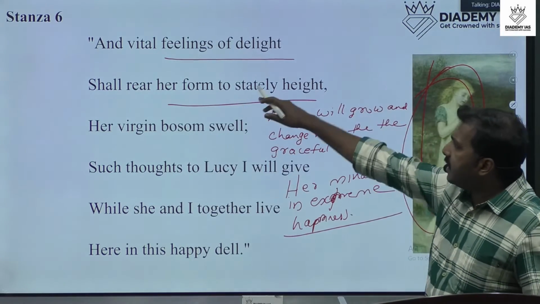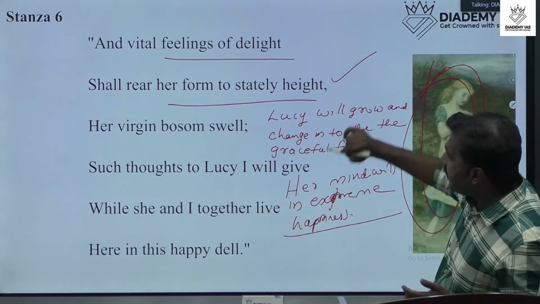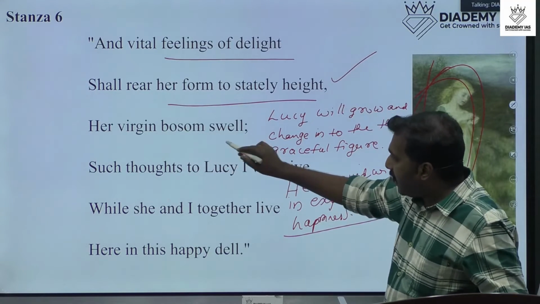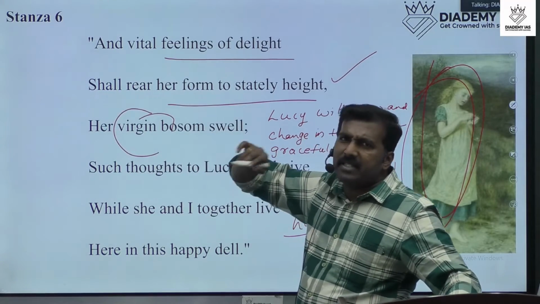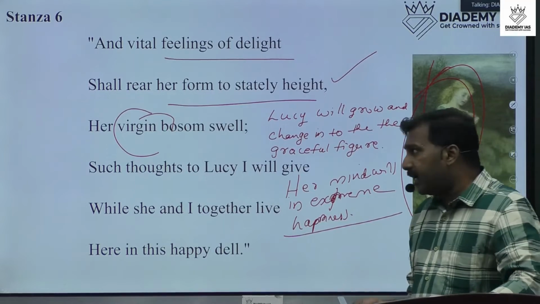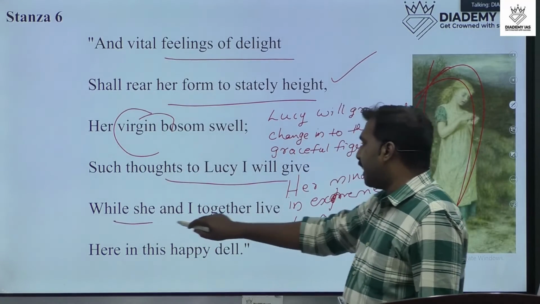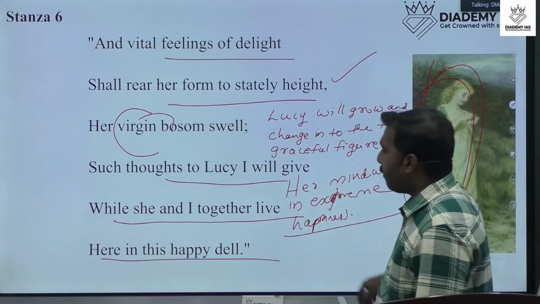So in this poem we can see that a vital feeling of delight shall rear her from the stately height. Her virgin bosom swell. Here, virgin bosom, we know that she will grow. She will be a grown-up girl. And such thoughts to Lucy I will give while she and I together live here in this happy dell.